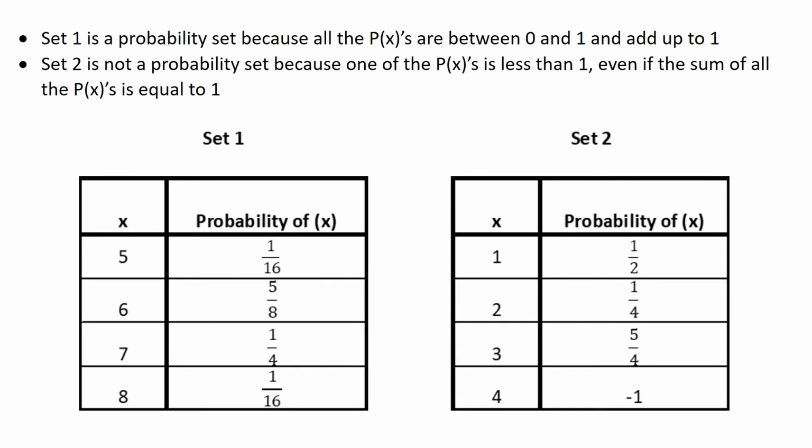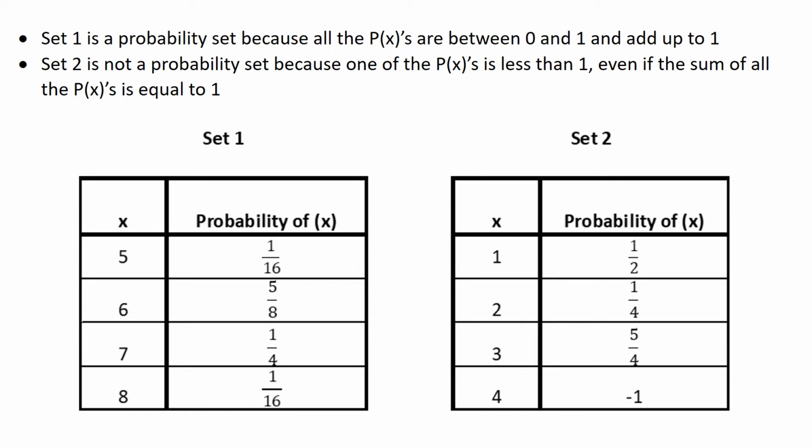Now, I've got 2 sets of data here, and I want to know if they're actually properly developed in terms of their true probability tables. On the left, it doesn't matter what the x is, but what I'm looking at here is the probability of where x equals 5 is 1/16. Probability of 6 is 5/8, which is 10/16.